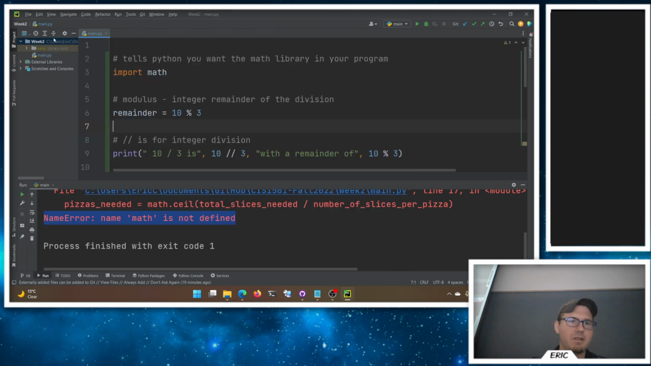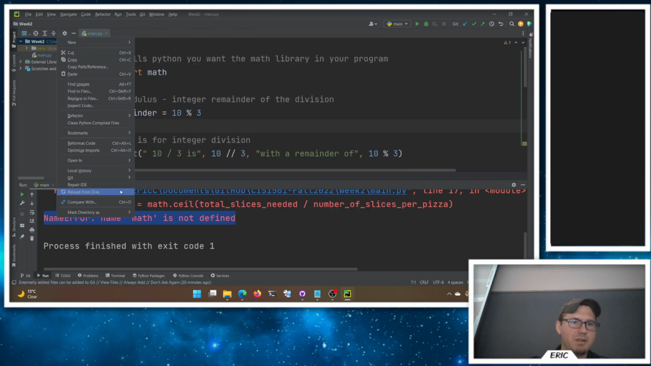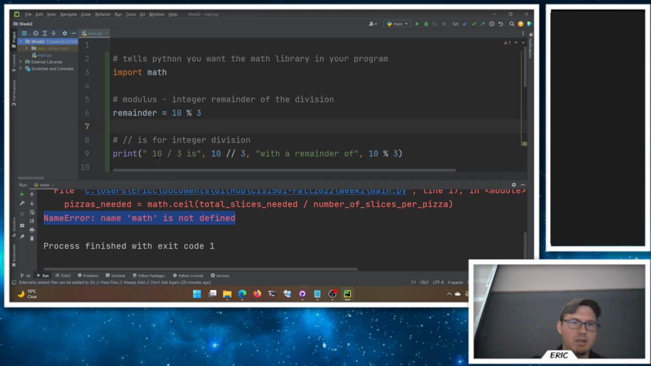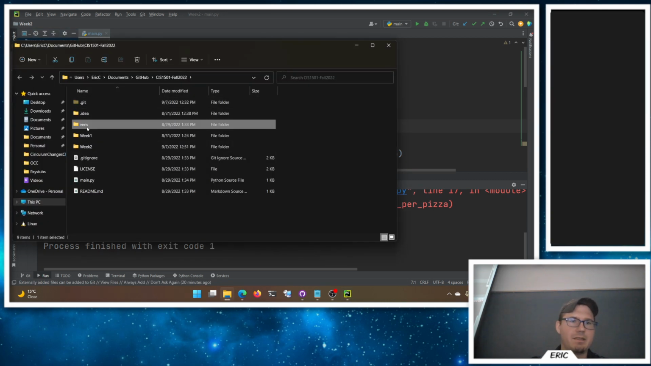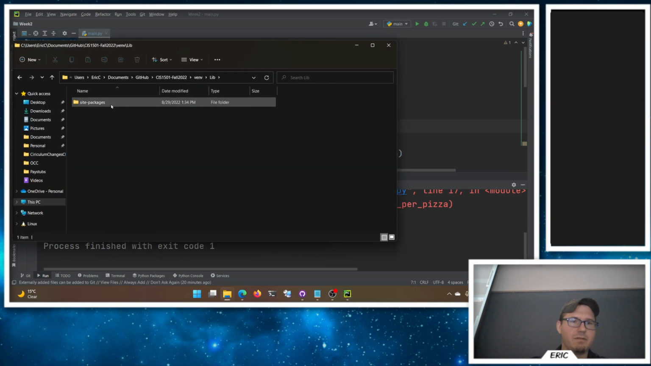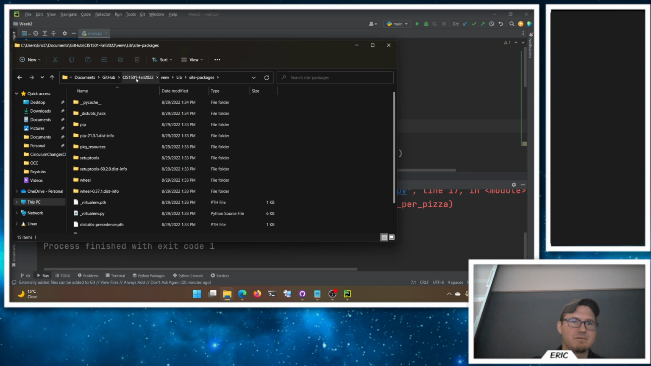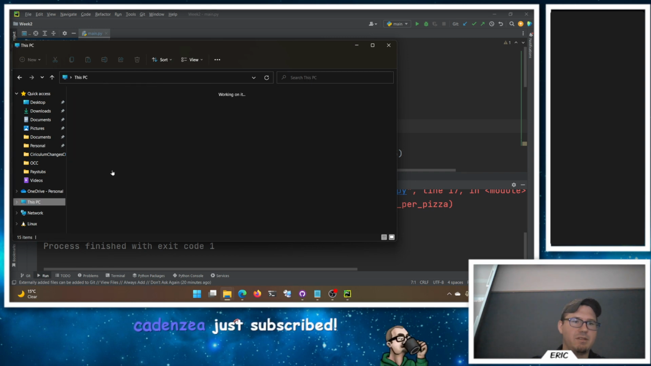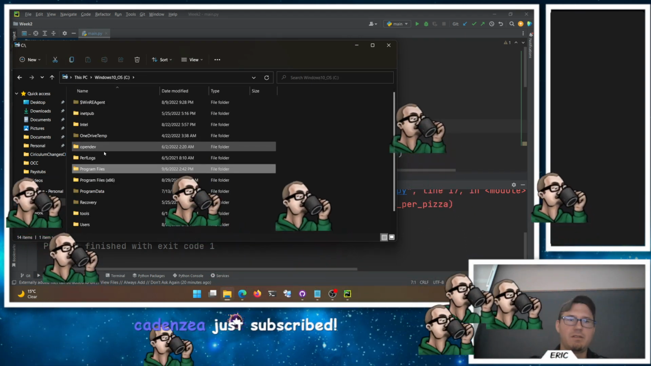Let me find, where is Python even installed? Let me open this in Explorer. I think I have it all in my virtual library, right? Nope, I don't. Maybe it's in C, program files.